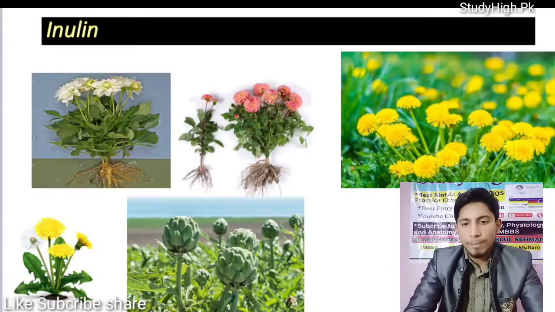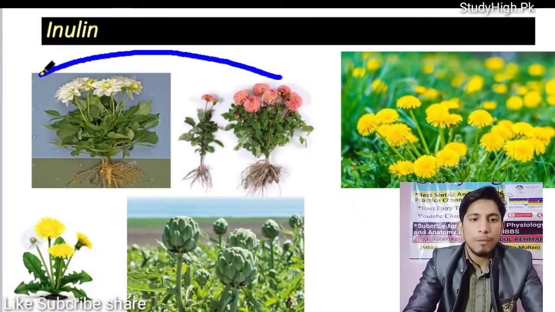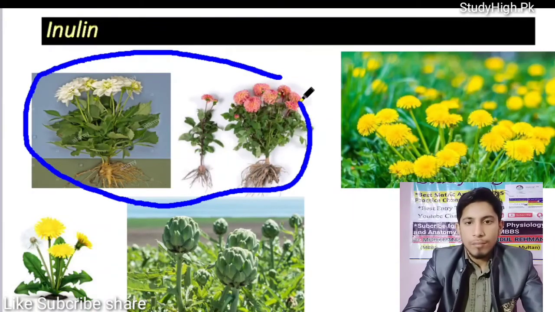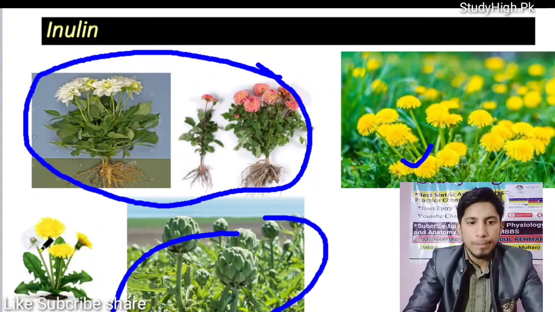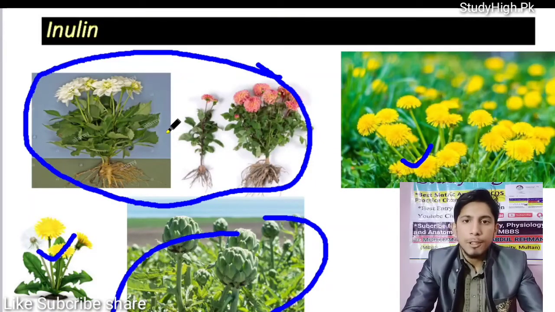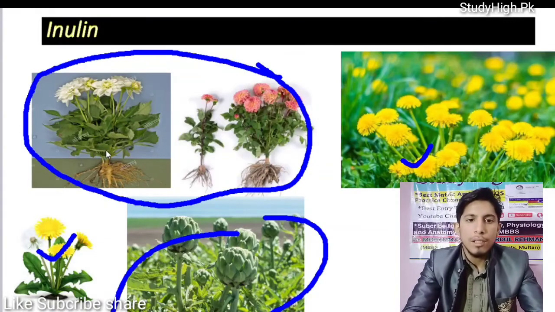To discuss inulin, sources of inulin. Here are the different types of sources of inulin, like artichokes, dandelions, these are the two dandelions, dahlias, dahlia after the name Andrew Dahl, after the name of a scientist. So these are the two.